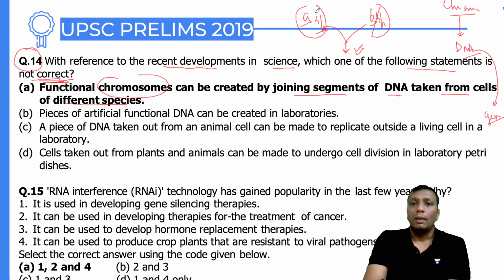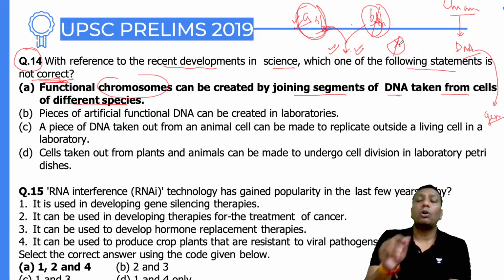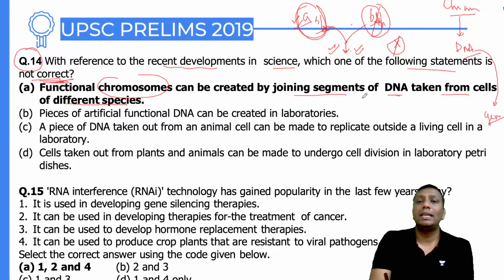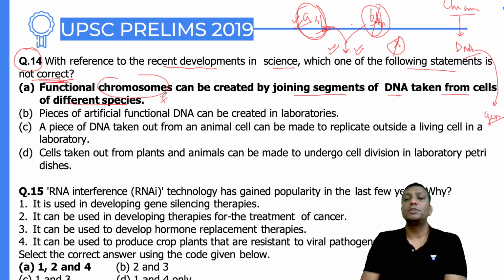Of course not, because this species has another genome. They will generate their own proteins or characteristics. If you take the whole genome segment and fuse it, the characteristics will not be better for survival, because all the genes have their own influences. That is the reason a functional chromosome cannot be created by joining segments of DNA from the cells of different species. Same species is possible, but different species is not possible.